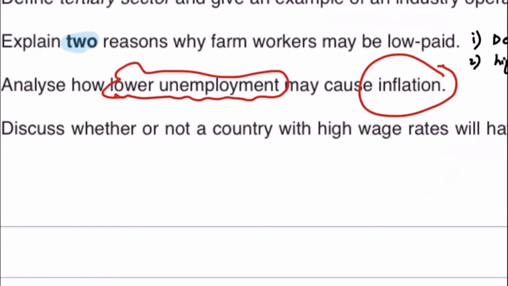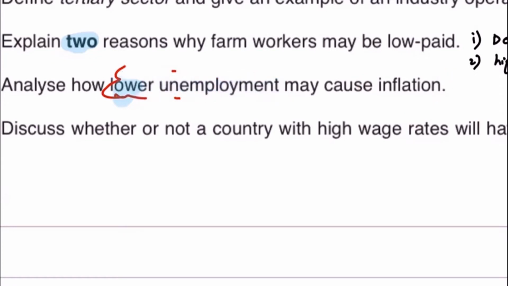It's giving you a situation where there's lower unemployment in the economy, and how can lower unemployment cause inflation? For such a question, first of all, you need to understand what the question is asking you about. The question is asking you simply about inflation. So you first need to define what inflation is.